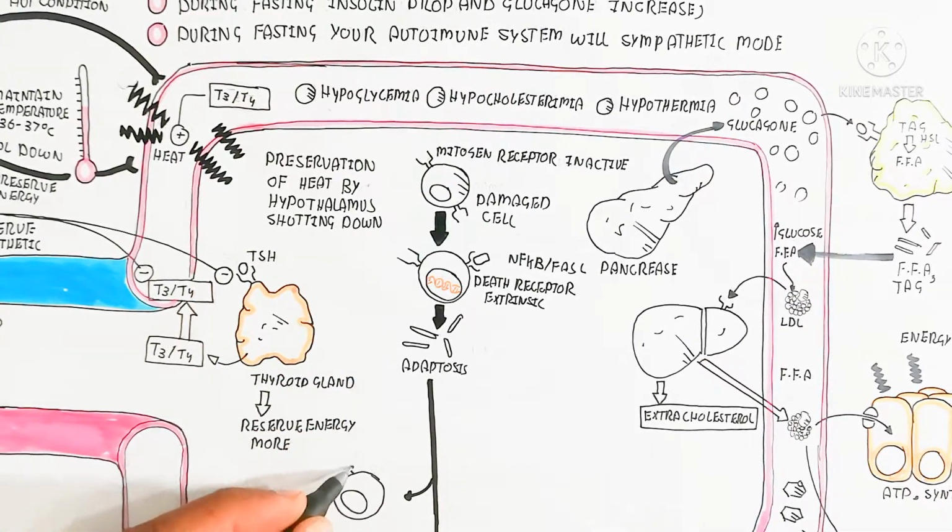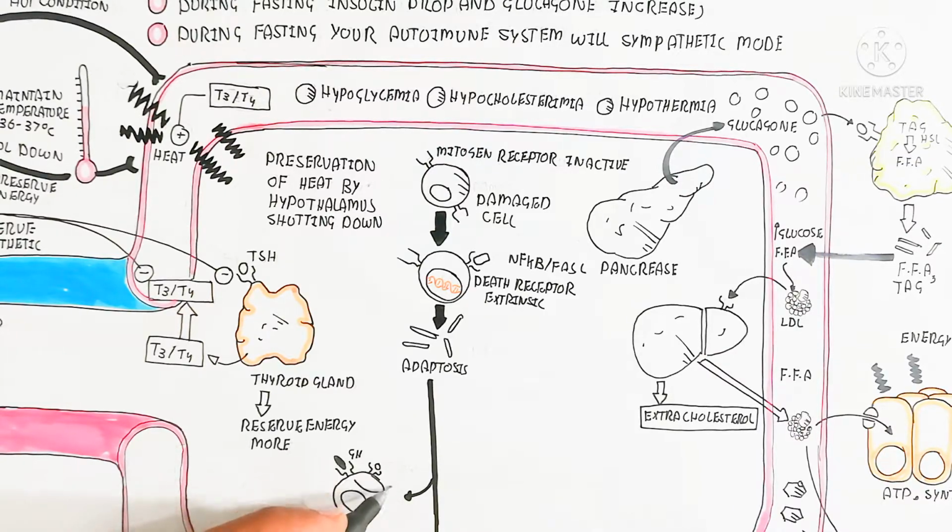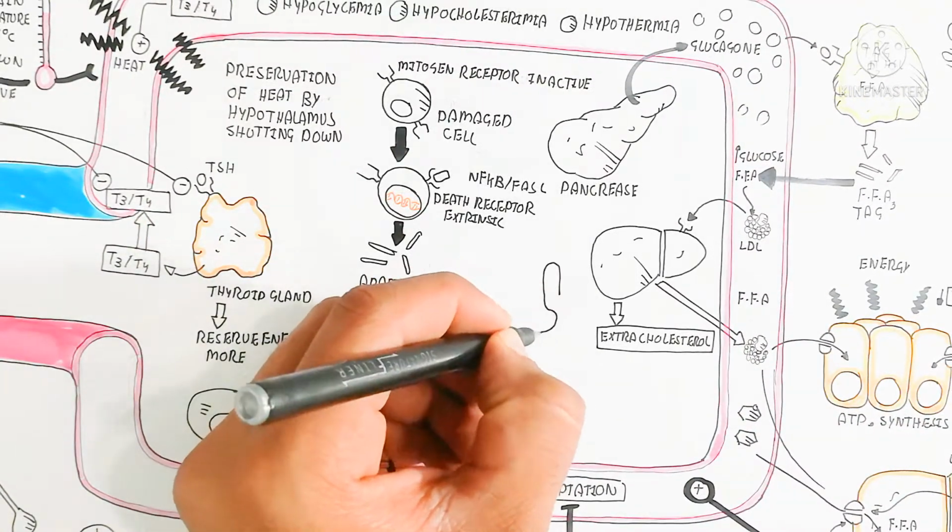This apoptosis means useful content will be reused in another cell for growth and development, as well as mitosis after binding with the mitogen.